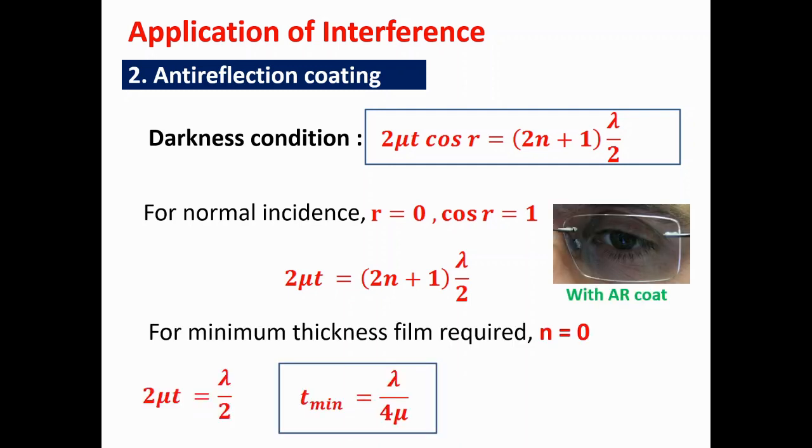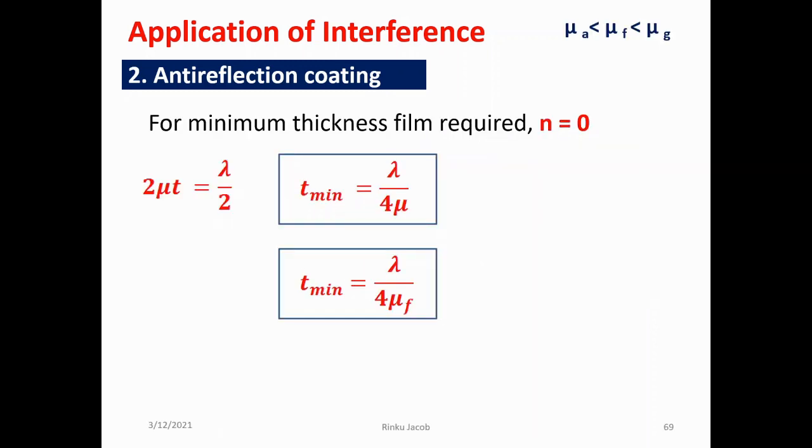To find the minimum thickness of the film required to get destructive interference for Ray 1 and Ray 2, we put n equal to 0. So 2 μ t equal to lambda by 2. Otherwise we can say t minimum is equal to lambda by 4μ. Mu is the refractive index of the material of the thin film. This thickness equation gives the condition for destructive interference only.